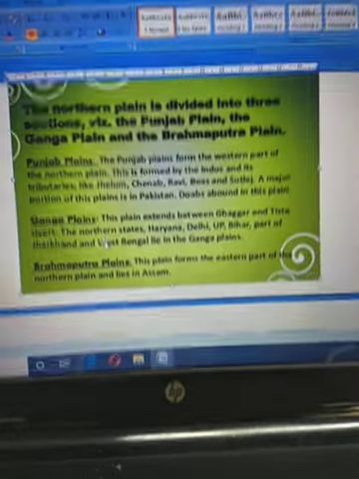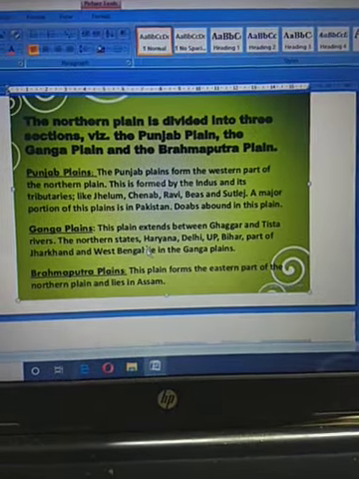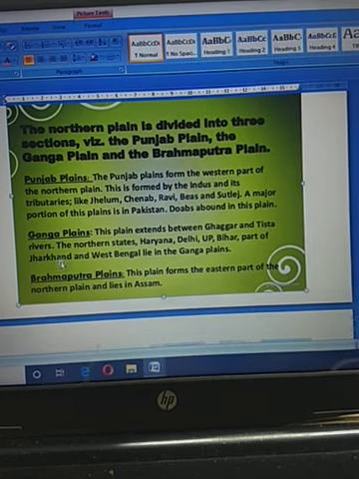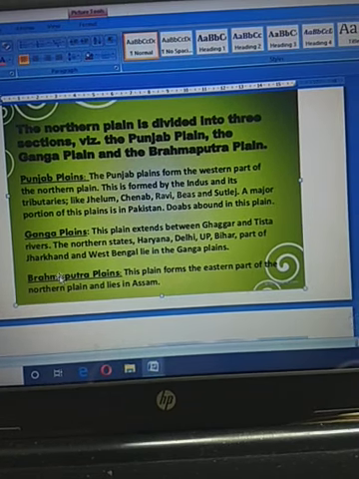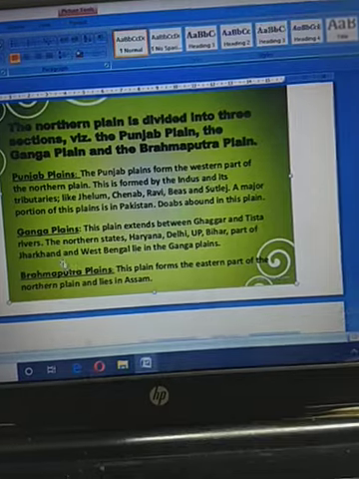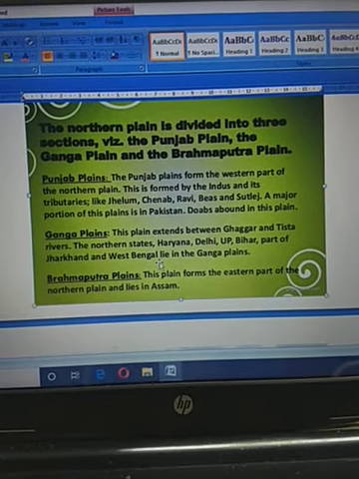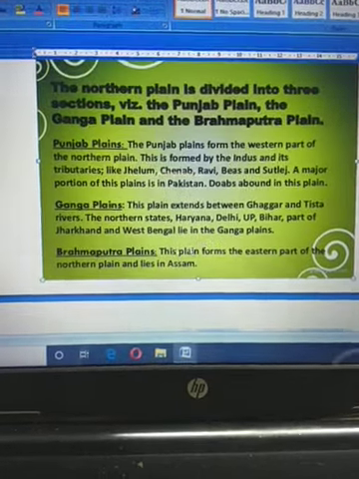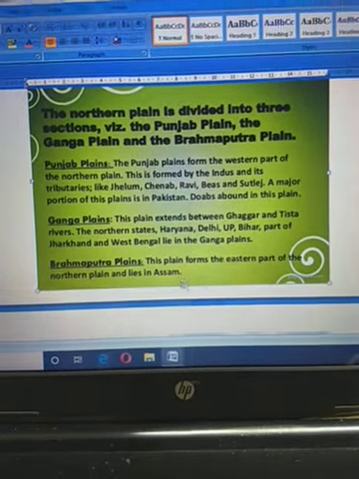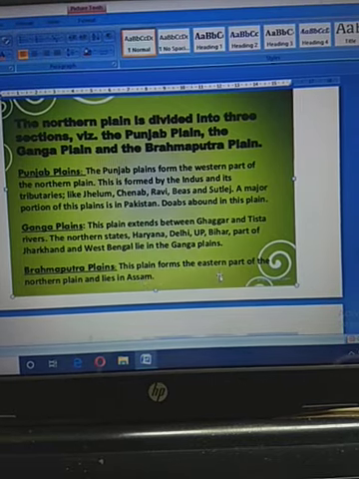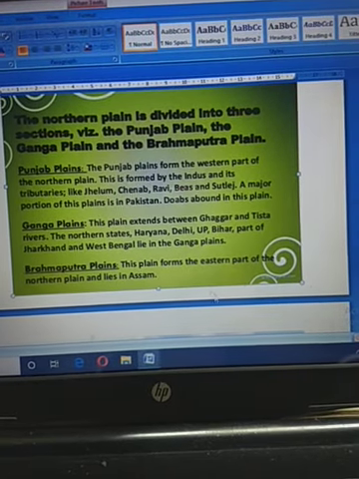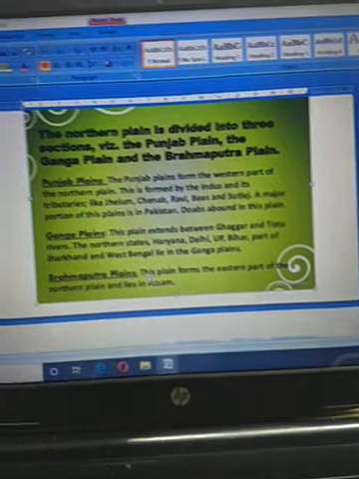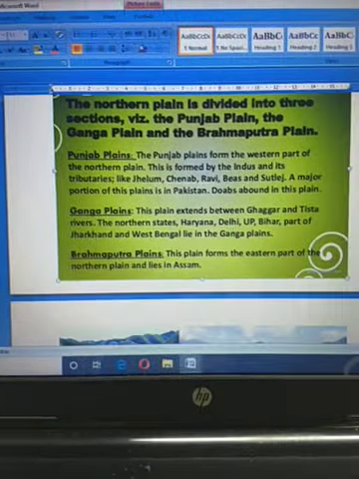Fine. In the northern plain we mainly cover the states of Haryana, Delhi, UP, Bihar and part of Jharkhand and West Bengal. These are the parts of the Ganga plain. You know, in West Bengal the Ganga and Brahmaputra rivers form the world's largest delta. Next one, Brahmaputra plain. This plain forms the eastern part of the northern plain. Mainly the Assam plain is formed by the river Brahmaputra here.